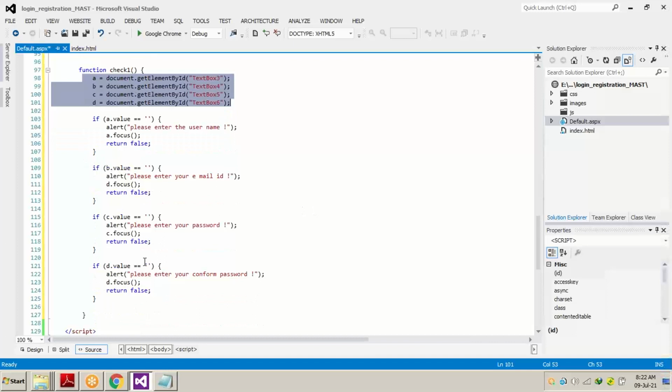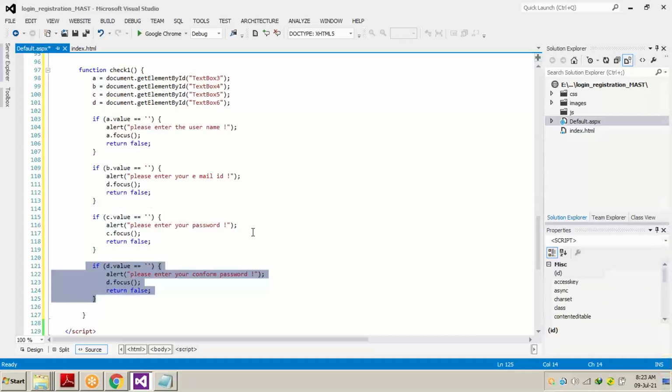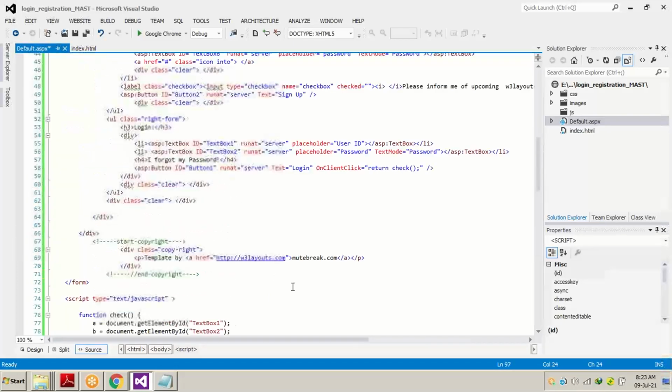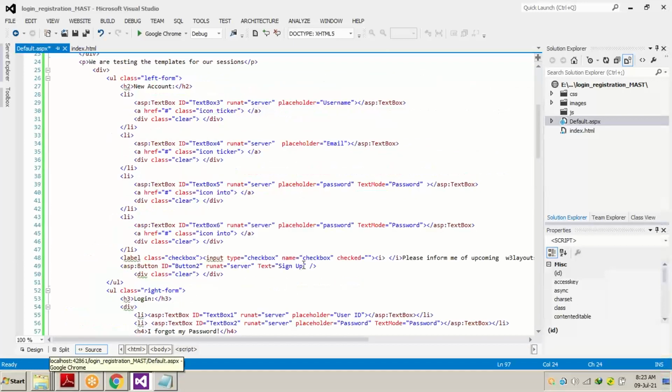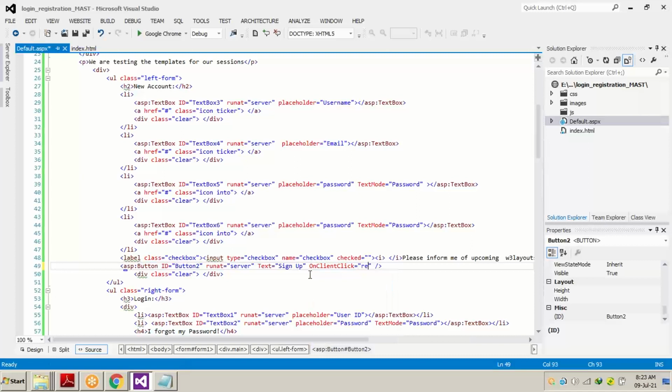The only thing we did was add 2 more alert box messages, to be shown if the text boxes are empty. Now we are going to attach this function check one to the sign up button, which is button 2. We will be writing OnClientClick equals return check1.